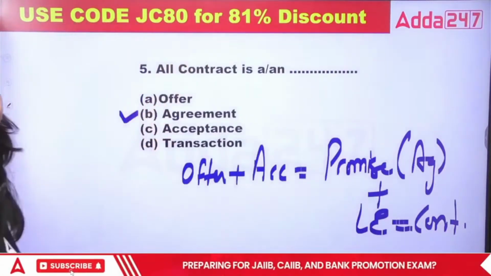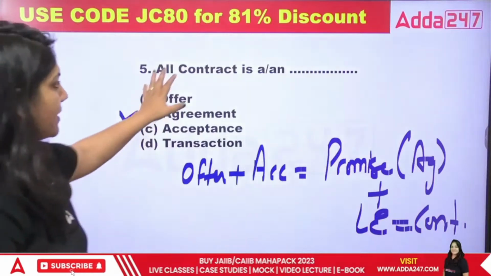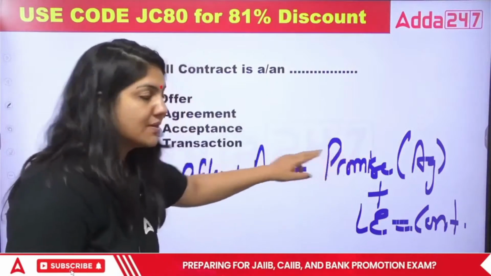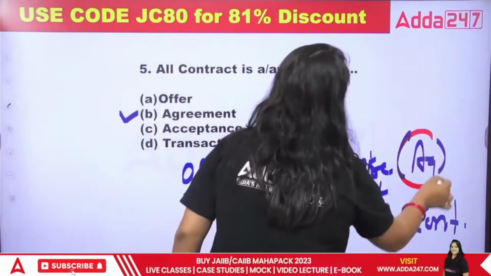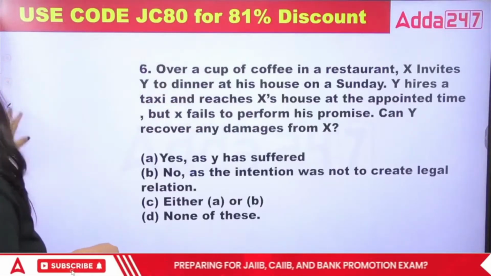So for the fifth one, B is the right answer. Class, all contract is an agreement, because if the contract is done, it means that it comes from an agreement. So this is the definition of the term agreement. Okay, now next.